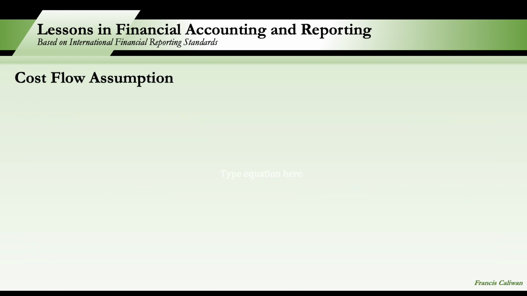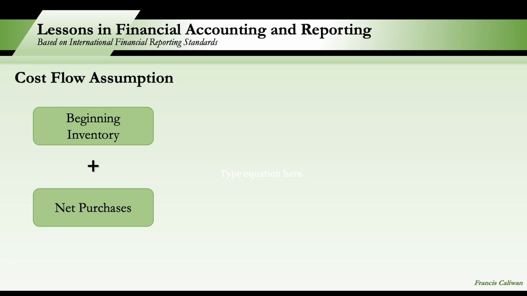Okay? Okay, so after discussing the inventory accounting systems, let us now discuss cost flow assumption. A primary issue in accounting for inventories is the determination of the amount to be recognized as an asset and the amount to be recognized as an expense. So, as I've mentioned a while ago, we have first the beginning inventory, so unsold units last year, and we add the net purchases this year.